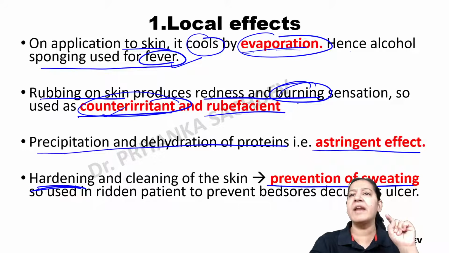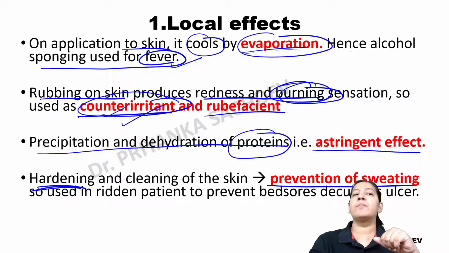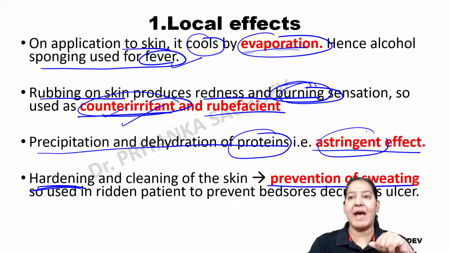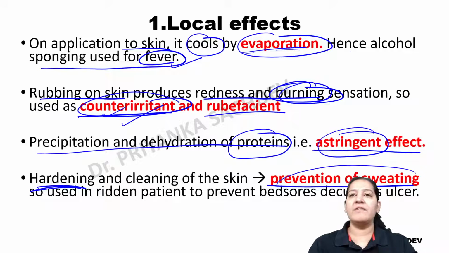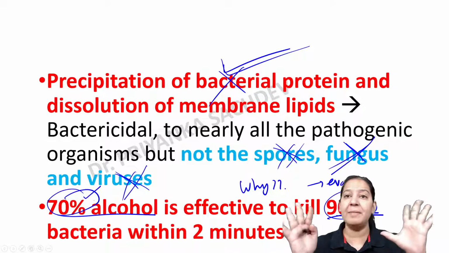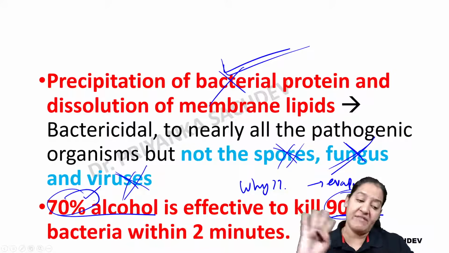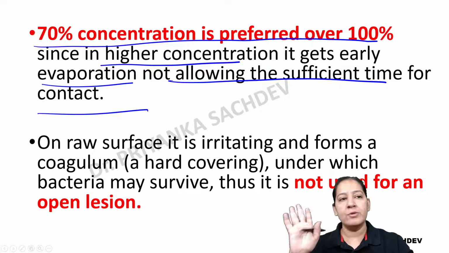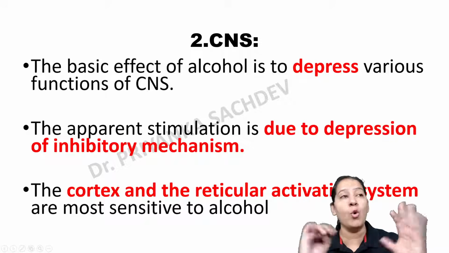Number two, it gives a burning sensation, so it is used as a counter irritant. Number three, it causes dehydration and precipitation of the protein. That's why it has an astringent effect. And it causes prevention of sweating. So these are the 1, 2, 3, 4 local effects. After that, it can be used as a sterilizer, but 70% is better than 90%. So these are the 5 points to be learned in local effect.